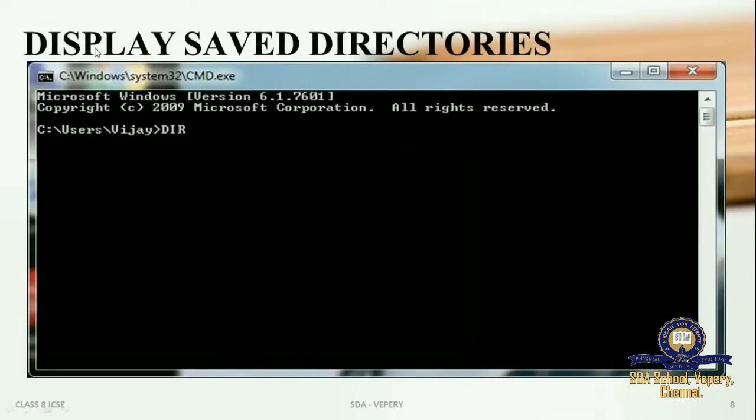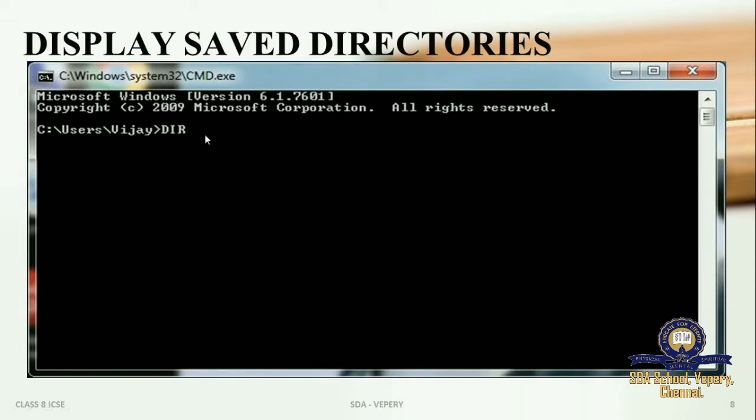Now you are seeing the command prompt page, and in this command prompt, look at it carefully. C:/, this is your drive, C drive, and another directory users, another directory Vijay. In that you are working some functions.